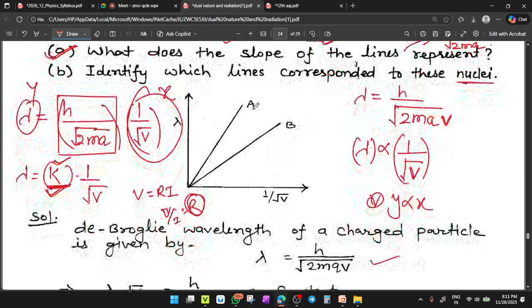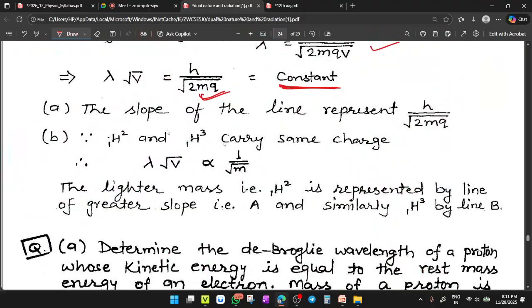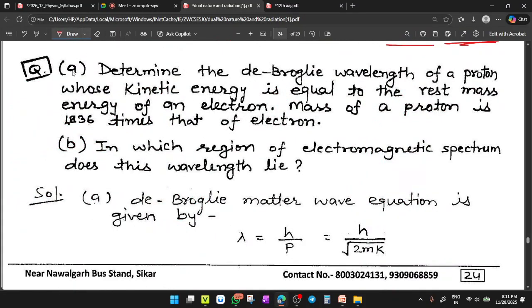Second question, which graph will correspond to 1H2 and 1H3? Remember, 1H3 has higher mass, and for a higher mass there is a smaller wavelength. So here the wavelength for B is less. This means this represents 1H3 and this represents 1H2. Clear or not clear? So 1H2 and 1H3 have the same charge but different masses. So the lighter mass, that is 1H2, is represented by the line with the greater slope, A. Similarly 1H3 by the line B. Got it, students? Yes. Next question, students.